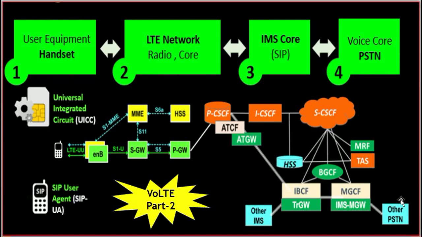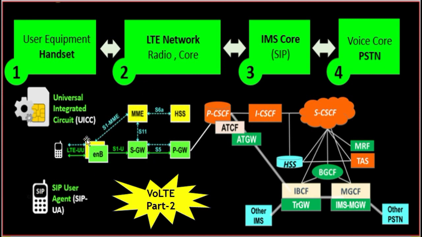In this video we will discuss the second part of VoLTE architecture, as I discussed in the last video, VoLTE part 1. If you want to know about the LTE architectural components, here you can see the user equipment, which is used for LTE and VoLTE, the same in both conditions, and these are the LTE core parts.